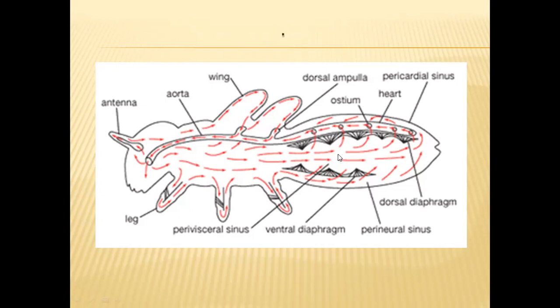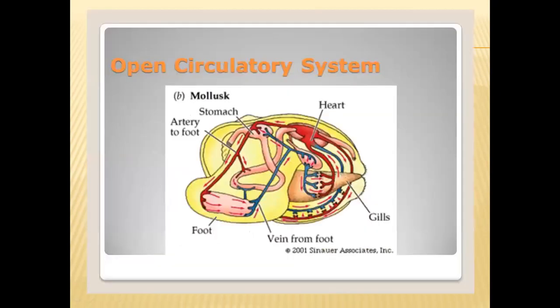In annelidans, we can find a circulatory system that belongs to closed circulatory system. We will see about it later. Open circulatory system can be seen in molluscans also. In molluscans also, heart and blood vessels will be there, and in some areas, sinuses such as the perivisceral sinus and others will be there.